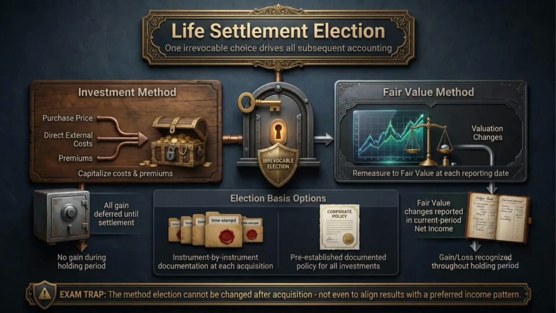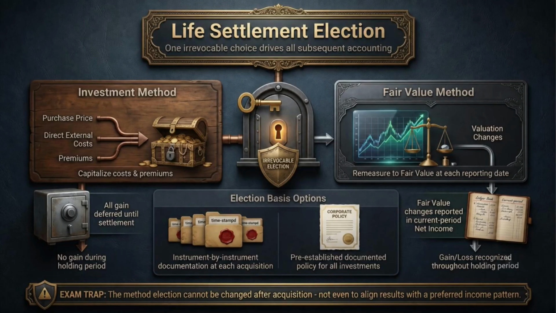When an entity acquires a life settlement contract, it must elect either the investment method or the fair value method. This election is irrevocable. That means it is not something management changes later because the income pattern becomes uncomfortable. Accounting elections are not a wardrobe selection where we try a new outfit each quarter.